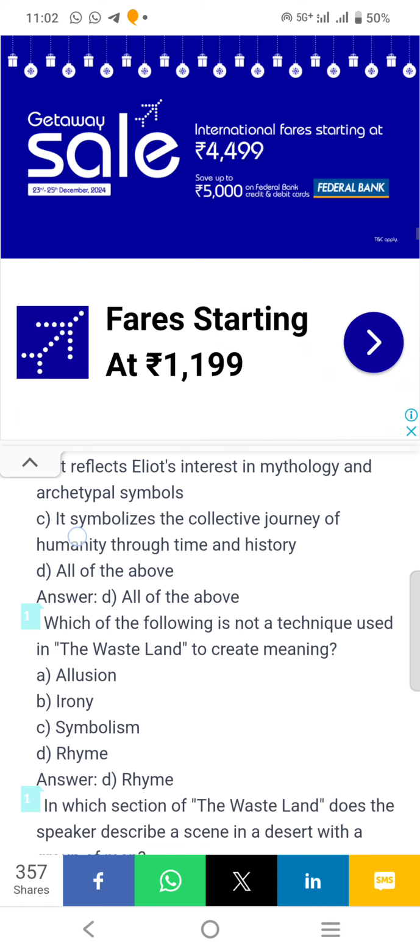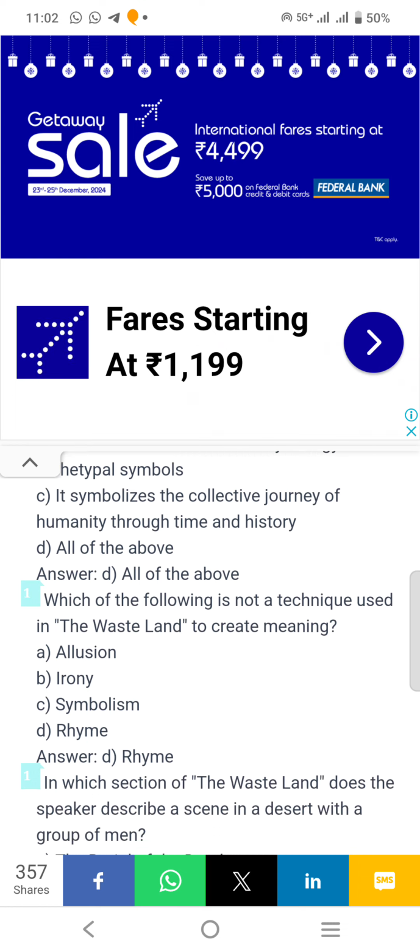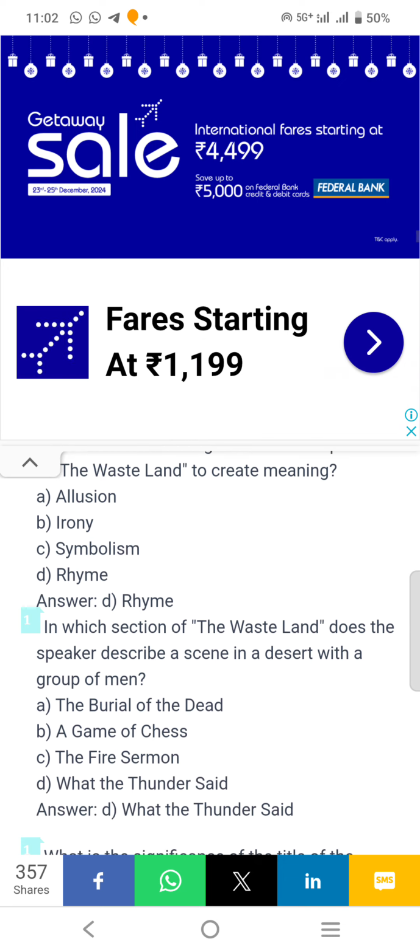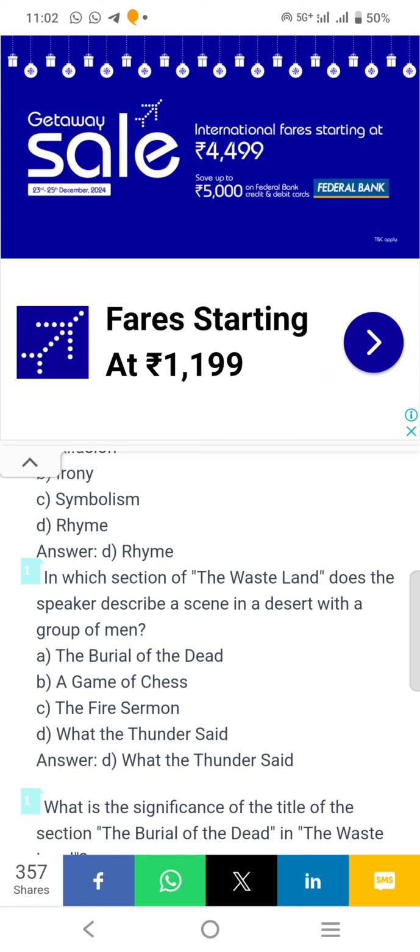Which of the following is not a technique used in The Wasteland to create meaning? Answer D, rhyme. In which section of The Wasteland does the speaker describe a scene in a desert with a group of men? Answer D, what the thunder said.